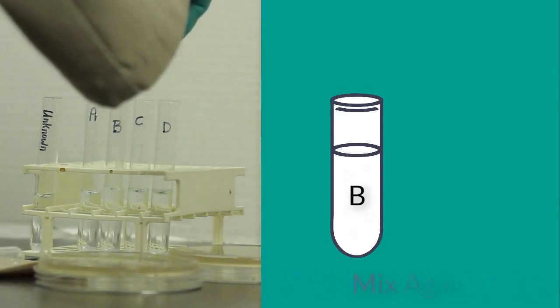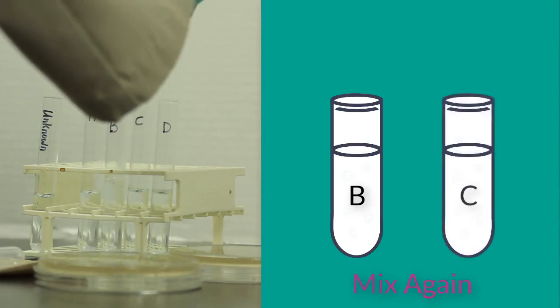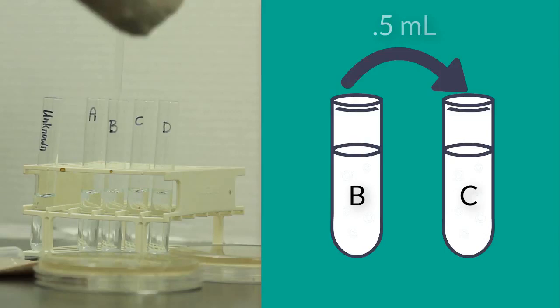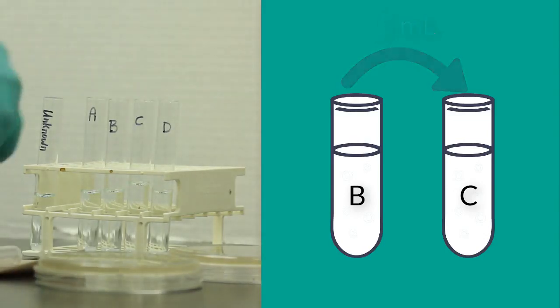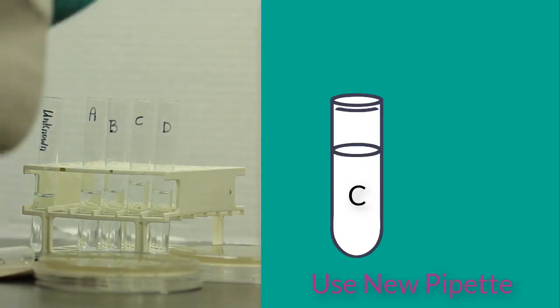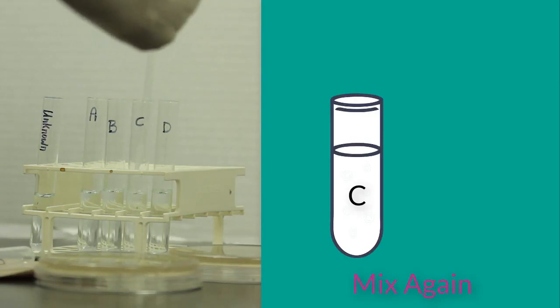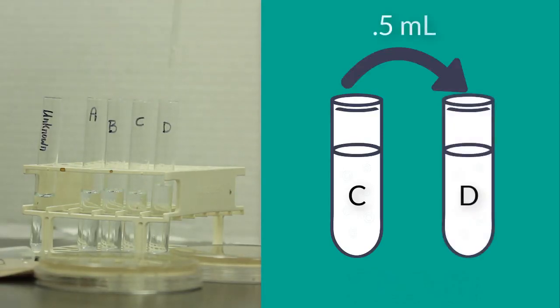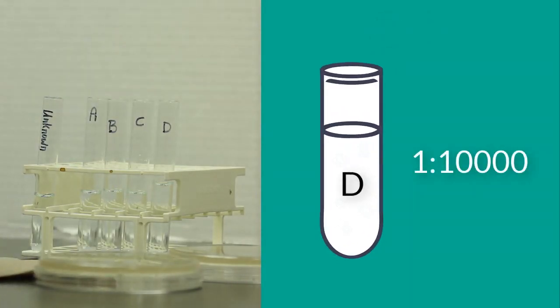So again, approximately 1/2 mL after I've mixed up a couple of times. Transfer that to tube C. Now I'll use tube C's pipette to do the same thing one more time, and we will go finally into tube D. We now have a 1 to 10,000 dilution factor.